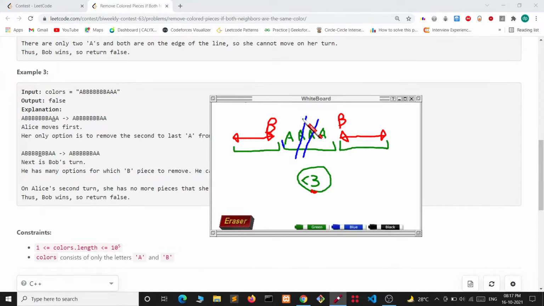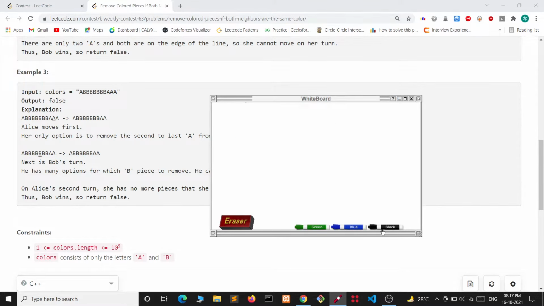So we are sure that the A's we can remove will always come from consecutive A's. All the consecutive A's we have, we can only remove A from that subarray only, and B also we can remove from the subarray having consecutive B's.